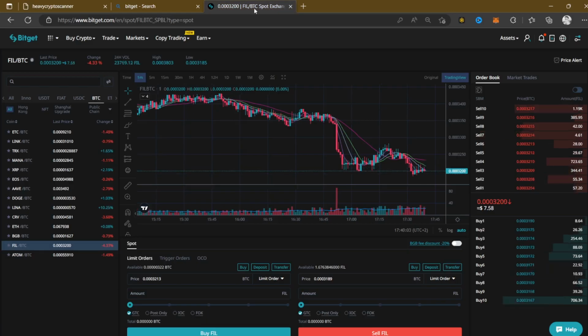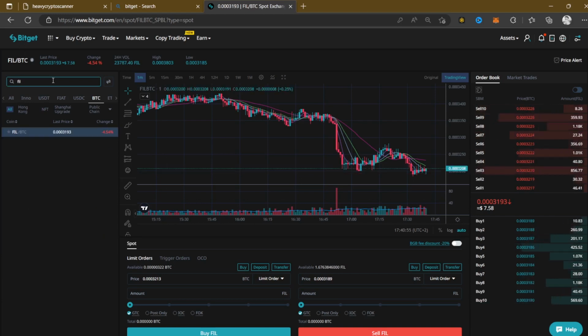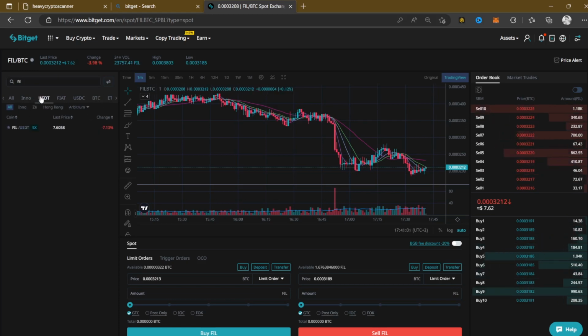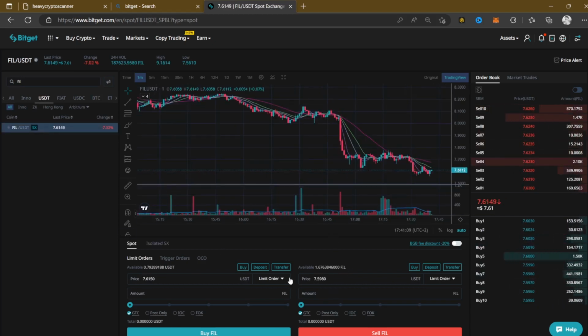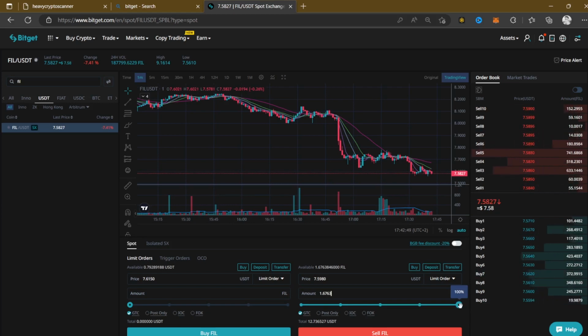So this is what I'm going to do right now, because of this 1.676 worth of FIL. Now I'm going to go to the search bar like this and search FIL. Okay, and you can see we only have BTC because I took BTC right here. I have to go to USDT, and right here it is. Okay, and if I click right there, you can see that here's my amount, and I'm going to have to sell this FIL to USDT. So if I click 100% right here, you can see that I'm going to get at least $12. So this is a profit that we made, right?